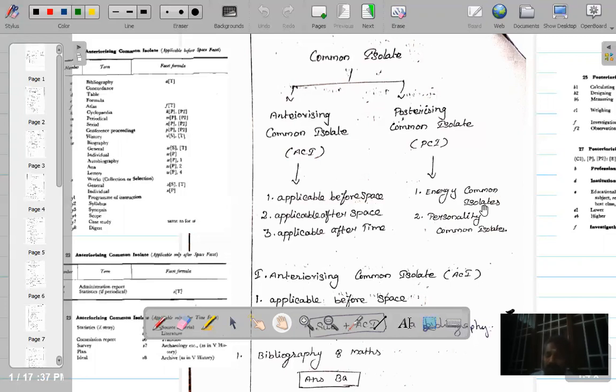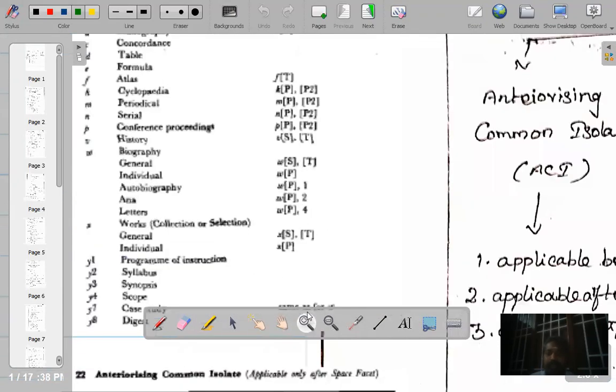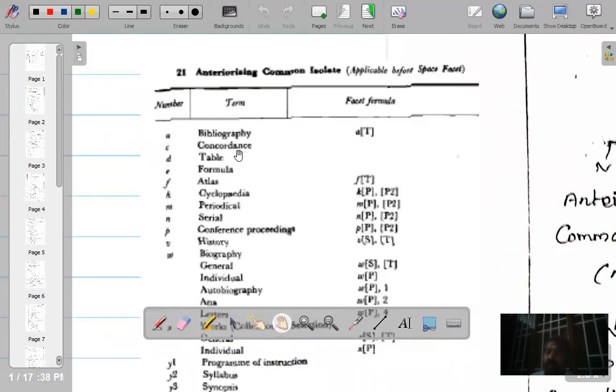So now let us see one by one. Before we start discussing these things, let me show you the anteriorizing common isolates as Ranganathan has given them. For example, you can see here, you take bibliography. Bibliography is nothing but a list of books available in a particular subject.